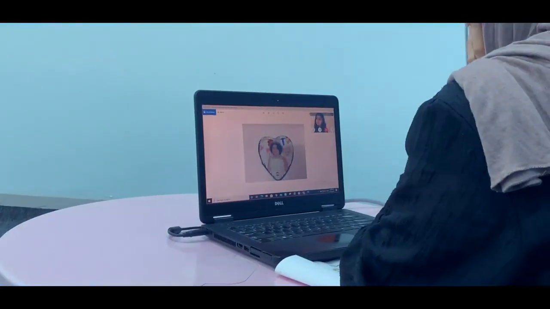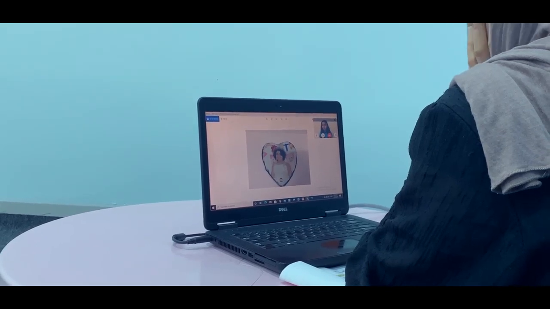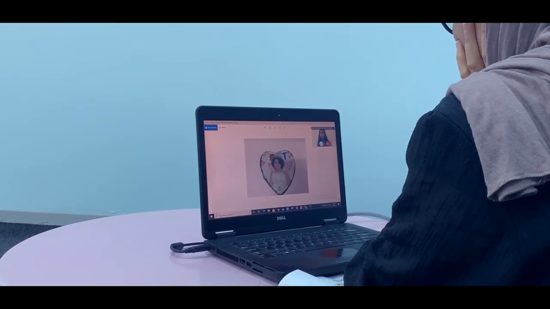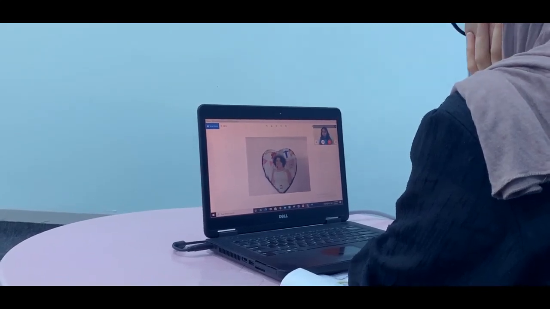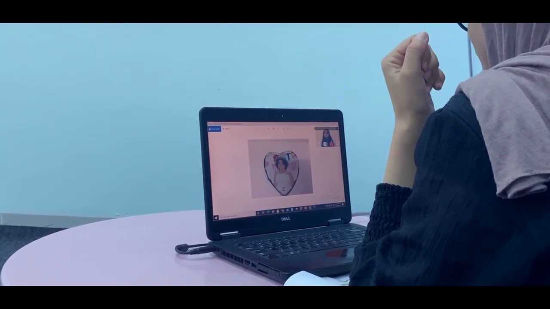How do you describe yourself in this picture? Use those adjectives that we studied. Teacher, I was a little cheerful. I was cheerful, good. And I was friendly. I was friendly, well done. And teacher, I had short hair.